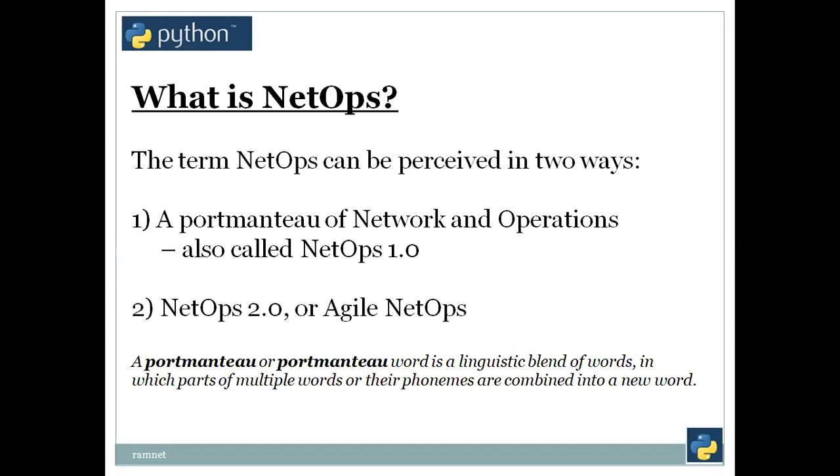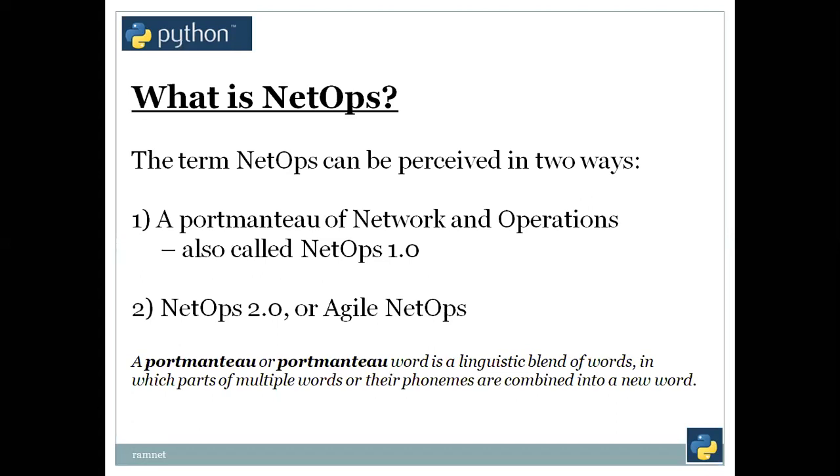So the next one is, what is NetOps? We need to understand what NetOps is. NetOps can be perceived in two ways. One is as a portmanteau of network and operations. What is the meaning of portmanteau? It is a linguistic blend of words in which parts of multiple words, their phonemes, are combined into a new word.